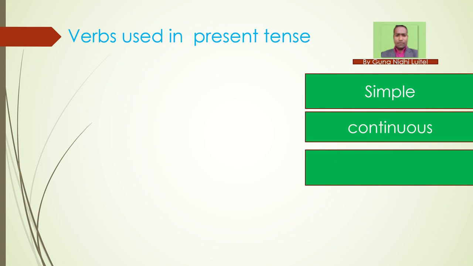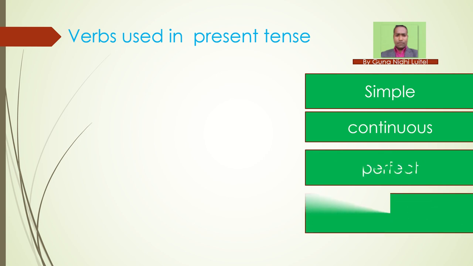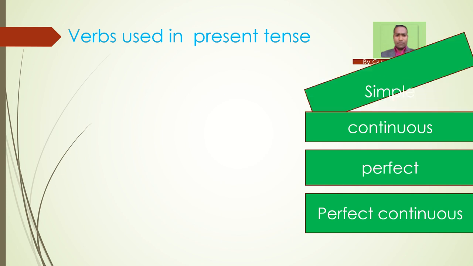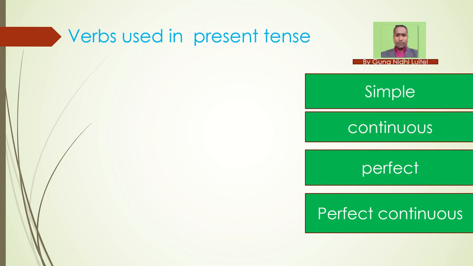For simple present tense, what key verbs are used? For continuous tense, what sort of verbs are used? For perfect tense, what sort of verbs are used? And for perfect continuous, what sort of verbs are used? We are going to learn about simple, continuous, perfect, and perfect continuous of present tense.